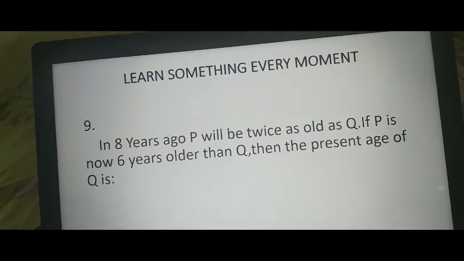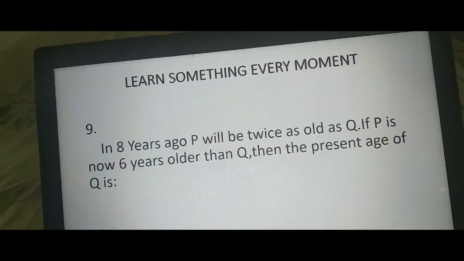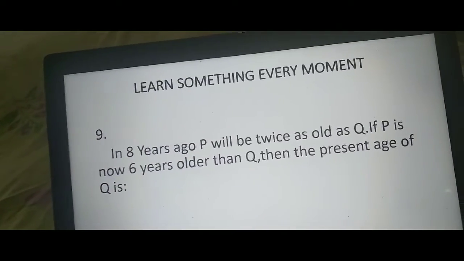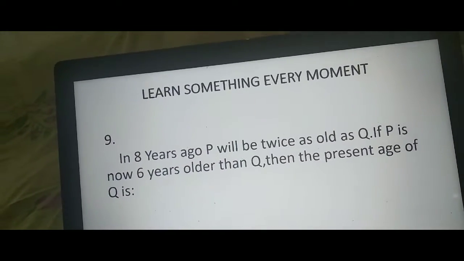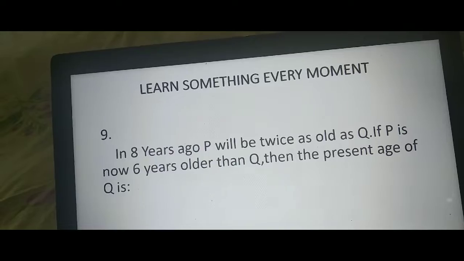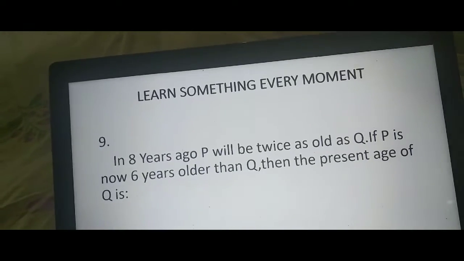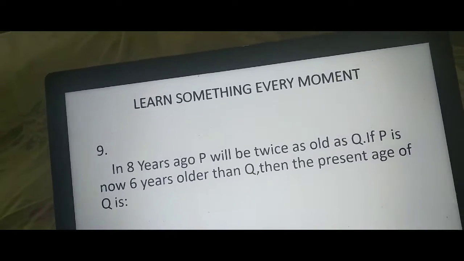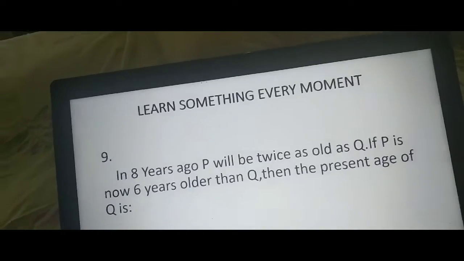If P is now 6 years older than Q, present P is 6 years older than Q, which means X is equal to Y plus 6.